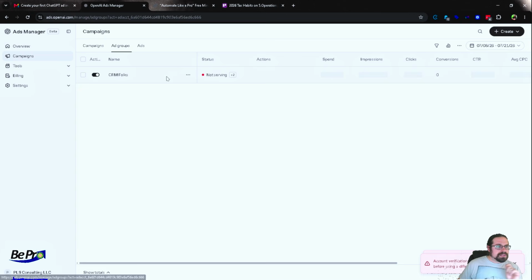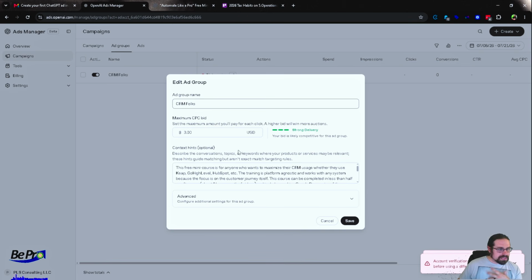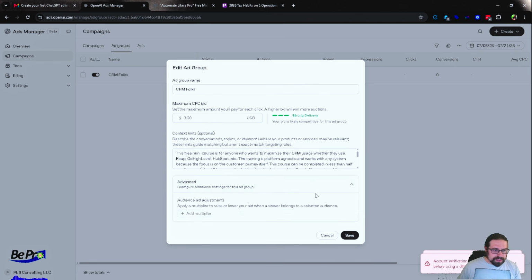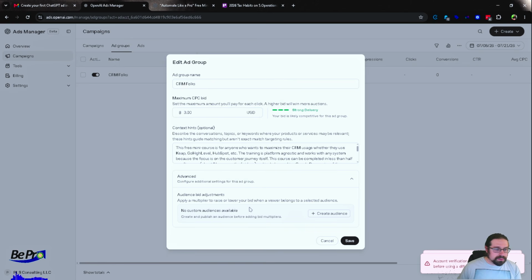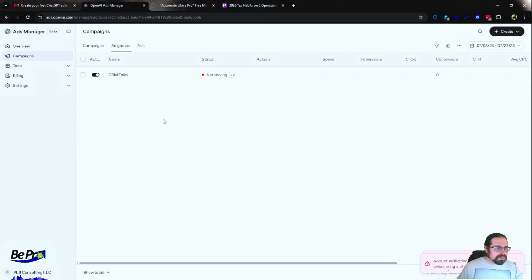And then if you are going to want to run ads to anything other than your homepage, you do have to verify and validate first. As far as the ad group and the audience selection, it's exclusively these context hints. And I love how it says this is optional. I don't know about that. That's like broad targeting. And then the advanced stuff, this is where you would include a custom audience if you had uploaded it. And it looks like it's only for a bid adjustment to that audience. So if I uploaded a list of our emails, then I can say, go ahead and bid like 400% more for those kinds of folks.